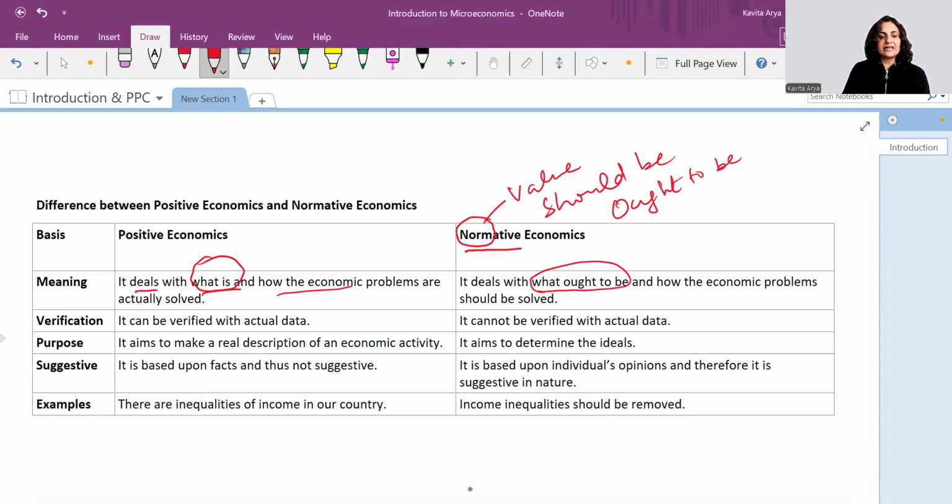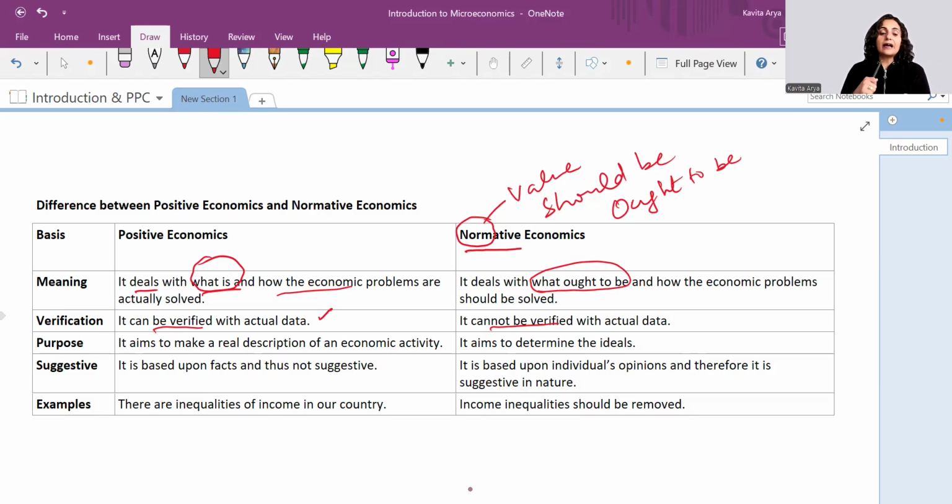So second difference is verification. It can be verified with the actual data. Verification is possible. But here there is no verification because this is just an ideal statement. We should have this in a nation. The inflation should be controlled to this value. But if it is said that inflation in the country is moving at the rate of this, this can be testified from the data, right?